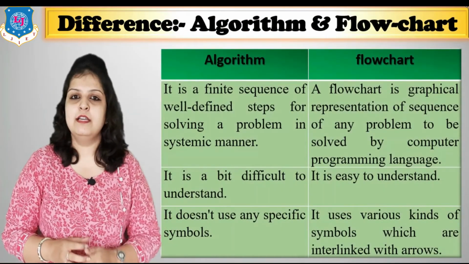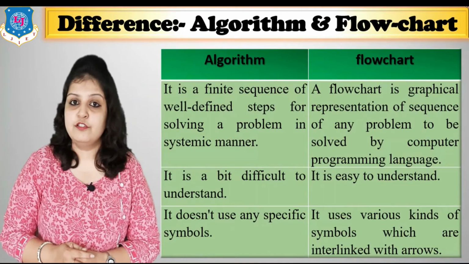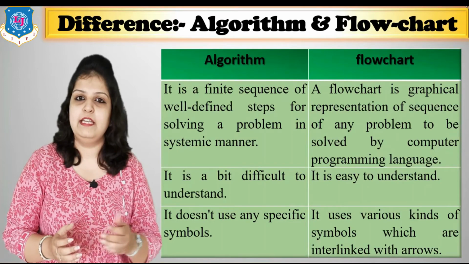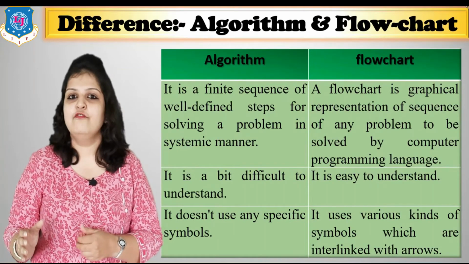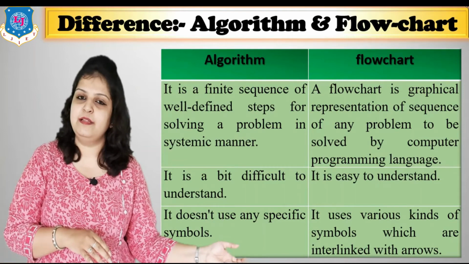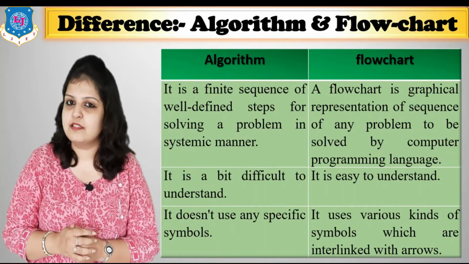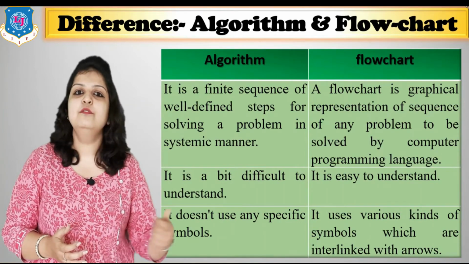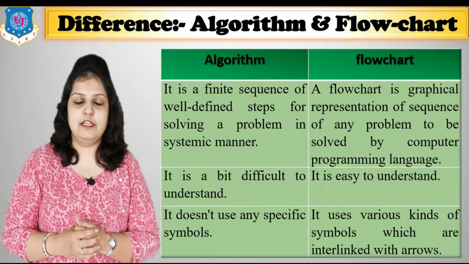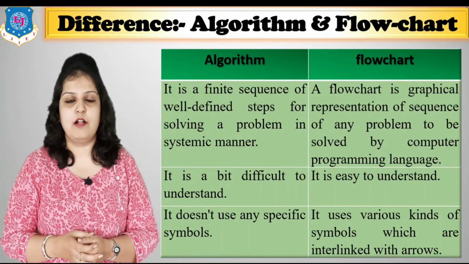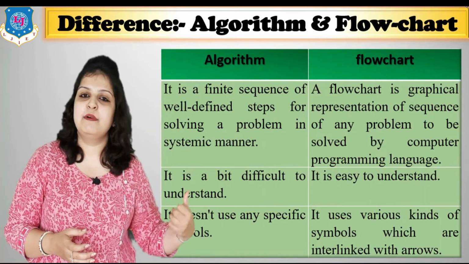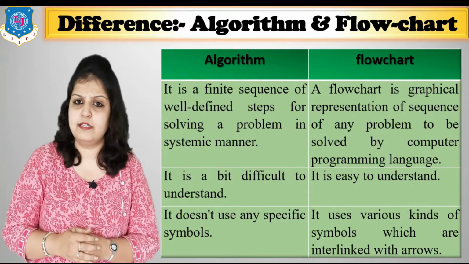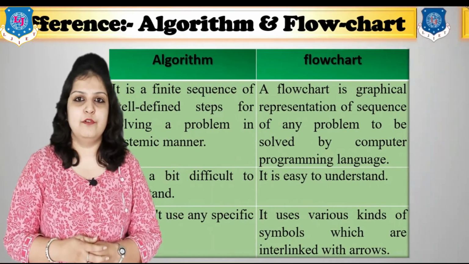Now let's see the difference between algorithm and flowchart. So what is an algorithm? Algorithm is a finite sequence of well-defined steps of any problem in a systematic manner, whereas a flowchart is nothing but a graphical representation. So this is the major difference. Then the second point is, an algorithm is a bit more difficult compared to a flowchart, and in an algorithm we don't need to use any symbols, whereas in a flowchart as per definition we have to use graphical symbols. So these are the differences between algorithm and flowchart.